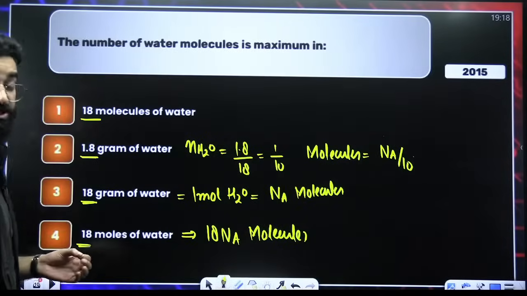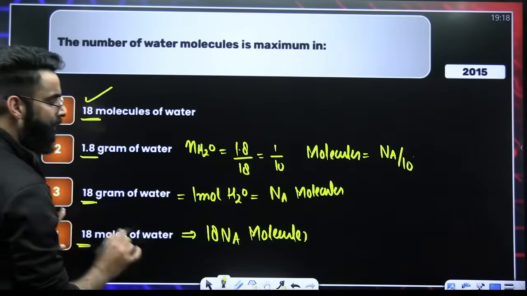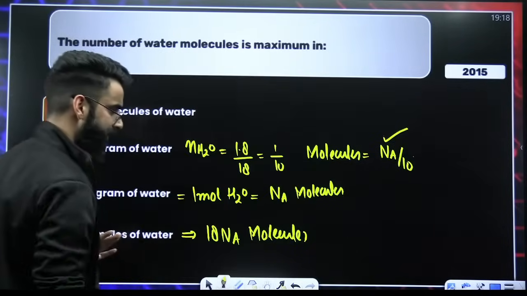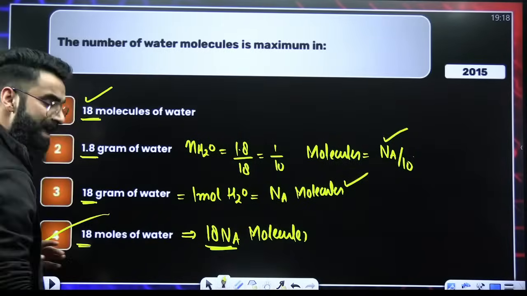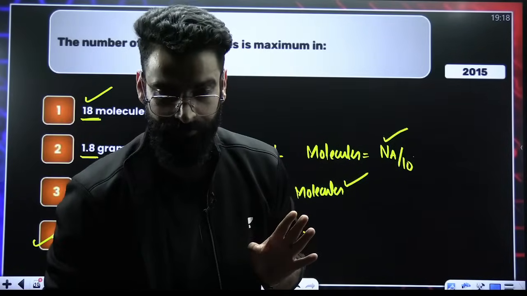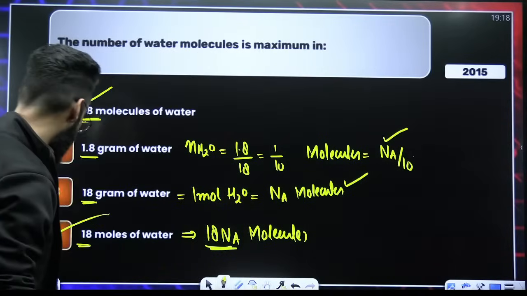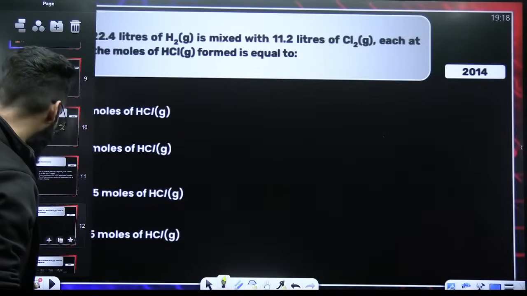Now, my dear students, which of the following has maximum water molecules? Over here, 18 water molecules. Na by 10 water molecules. Na water molecules. 18 Na water molecules. So it's absolutely going to be option 4, which is going to be the correct answer of this particular question. Right? I believe everybody solved this question properly. Moving on to one more question.